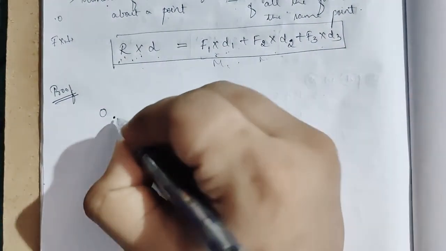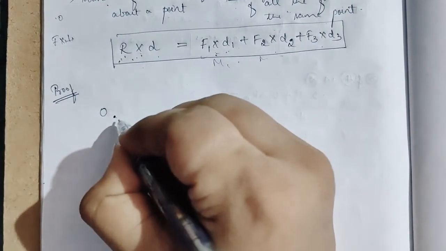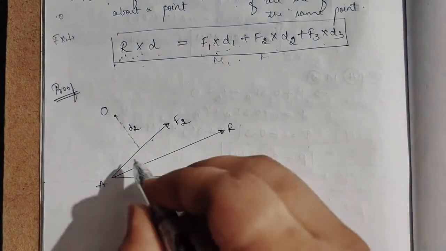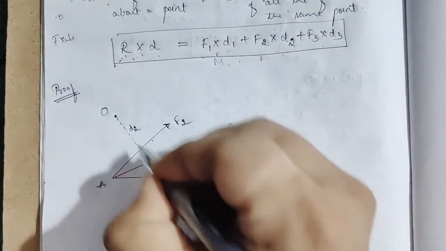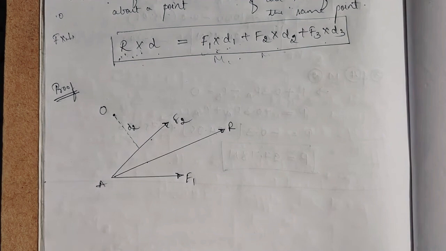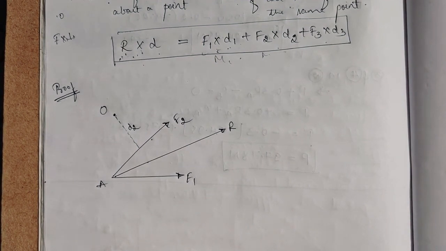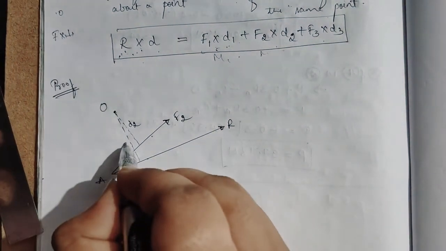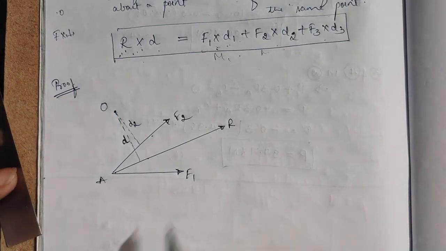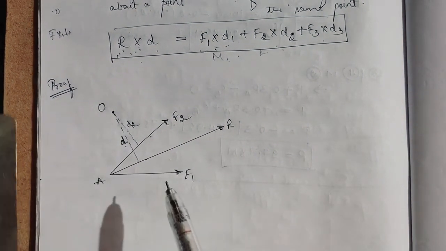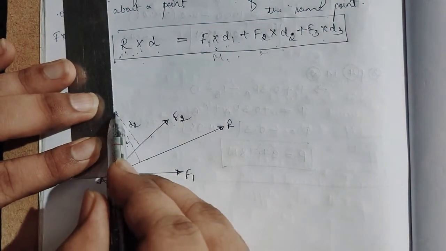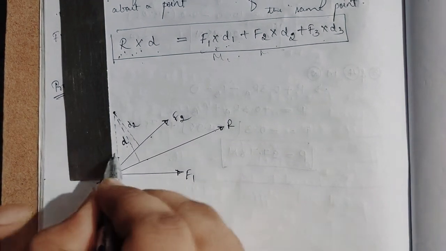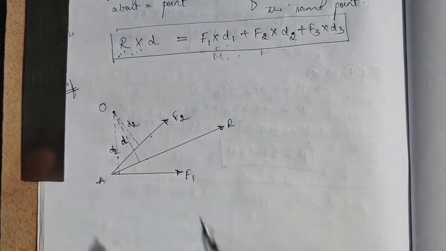So the distance between O and F2 be D2. The distance between O and R, if I take the perpendicular distance, one minute, so this perpendicular distance be D. For R the distance from O is D, and if I take the perpendicular distance for the F1 force, let this be D1.